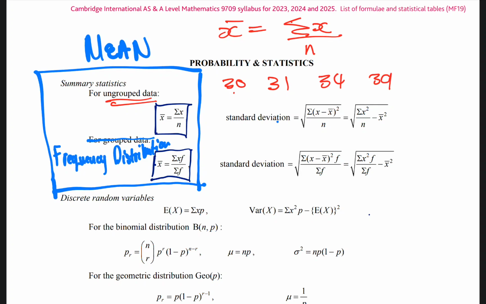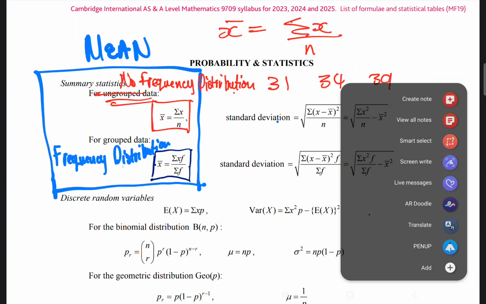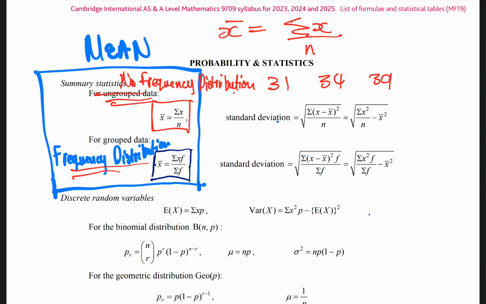When it's like this, we can just use this formula because your data is out there. There is no table. When you have no frequency distribution, your values are listed, you will use this first formula. But if there is a frequency distribution, there is a table, then we'll use that.